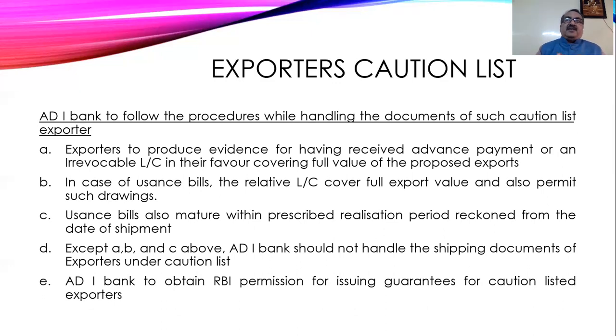In case the authorized dealers want to issue a bank guarantee to a caution list customer, they have to get RBI permission. Normally, a bank guarantee is given by the authorized dealer without RBI permission. But if the exporter is on the caution list, they have to get the permission of RBI. Then only will they issue the bank guarantee. So if you are going for audit, you have to be very careful whether the guarantee issued to the caution list exporter has been supported by RBI permission or not.